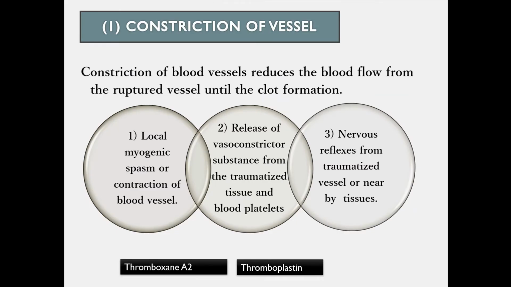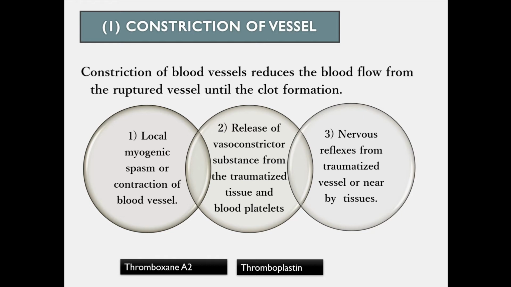First of all, there is constriction of the vessel just after the damage occurred to the blood vessel. So constriction means a decrease in the size. Constriction of the blood vessel reduces the blood flow from the ruptured vessel until the clot formation. So whenever there is a cut in the blood vessel, some mechanisms take place so that the blood flow will be reduced.